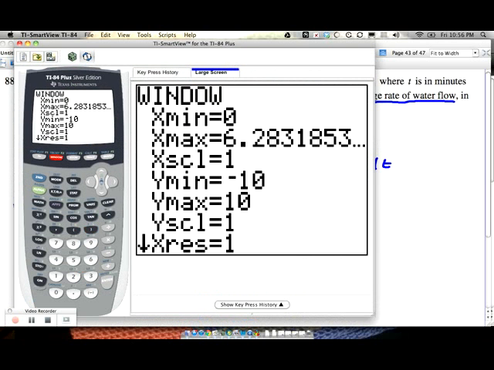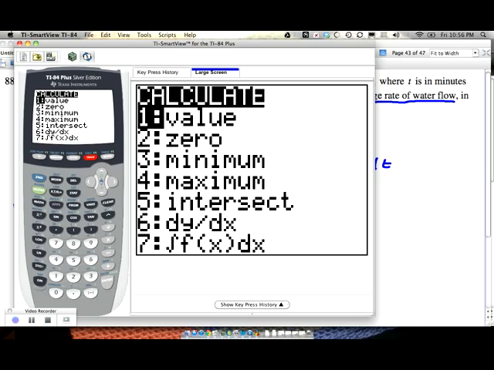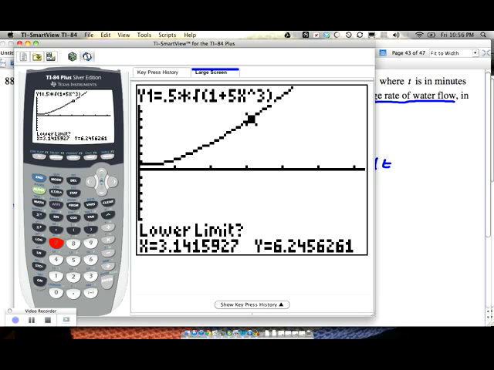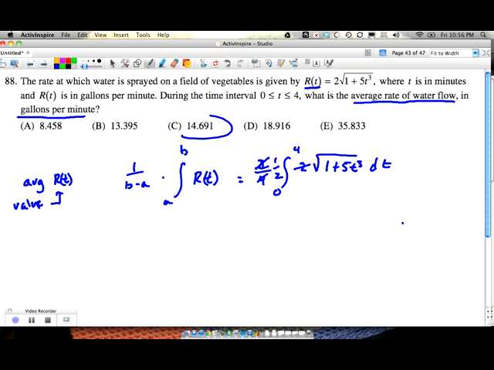So if we go to the graph, now we're going to integrate it, so we go second, calculate. We're going to integrate, which is number 7. The lower limit is 0, the upper limit is 4. Answer is going to be 14.691. C is your answer. Number 44.